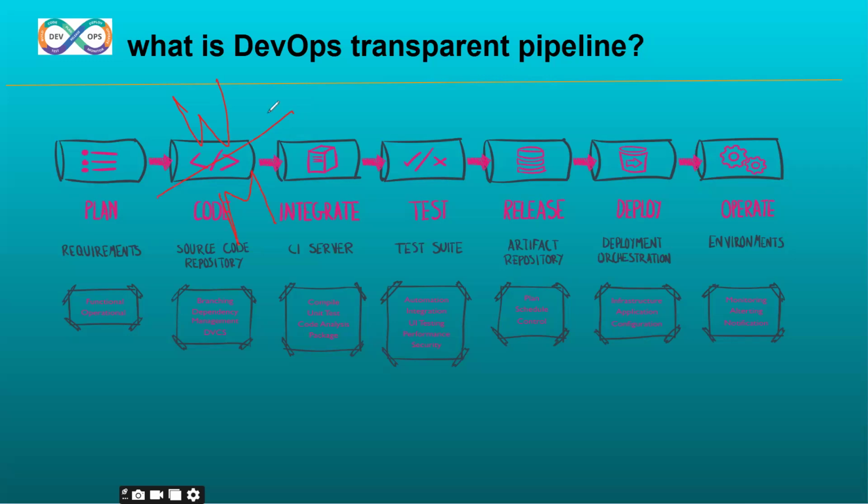So how many developers keep on writing lines of code? N number of developers continuously write code. Those lines of code are continuously integrated by the DevOps engineer. Once integrated, the test cases written by testers are executed. If we get an error, it is redirected back to the developer. The developer fixes the issue, then again integration, again execution. This loop is repeated continuously until there are zero errors.